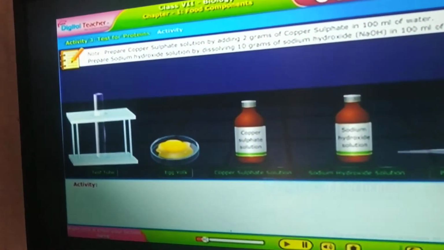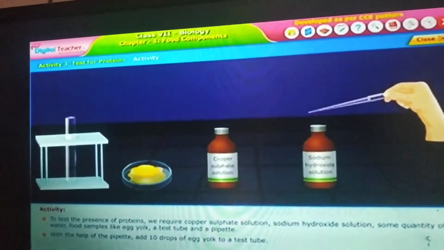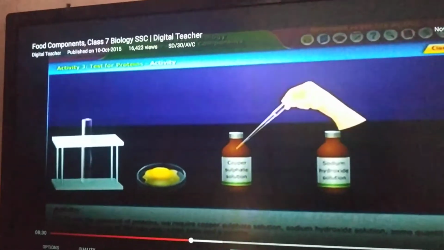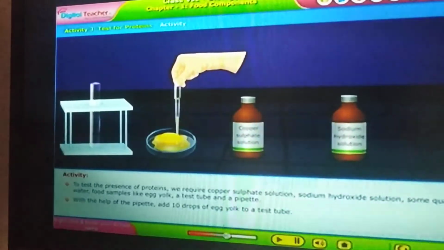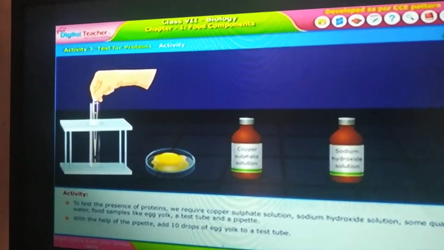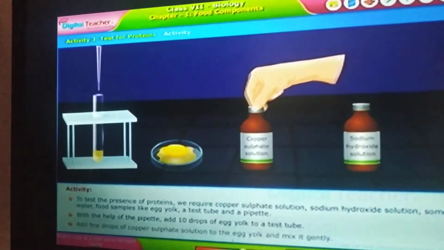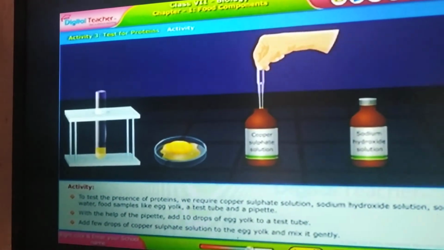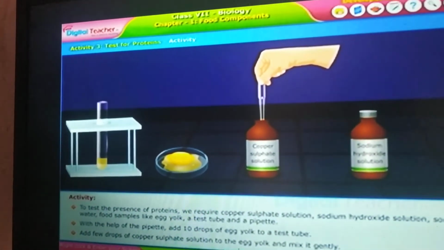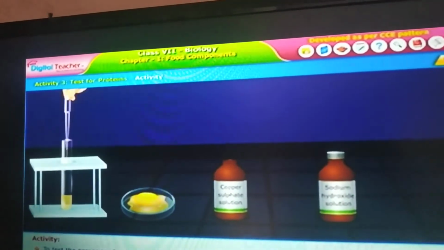Take a pipette. Take a few drops of egg yolk and put it in the test tube. Now, with the help of the pipette, take a few drops of copper sulfate solution and add to the egg yolk in the test tube.